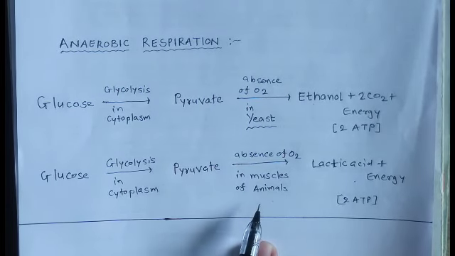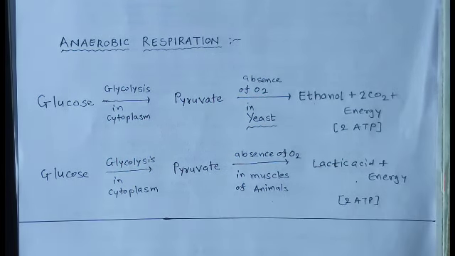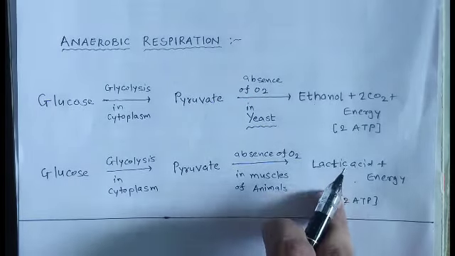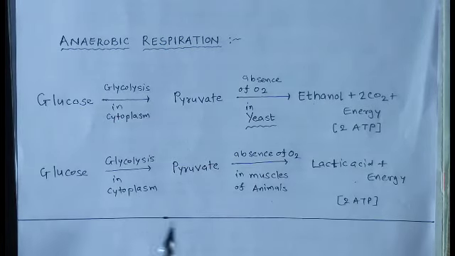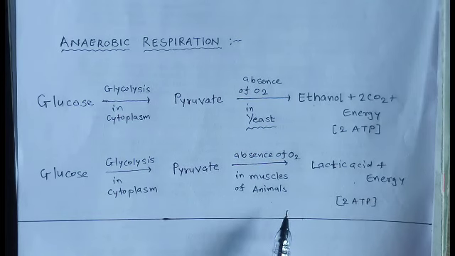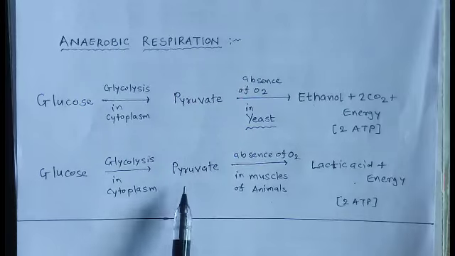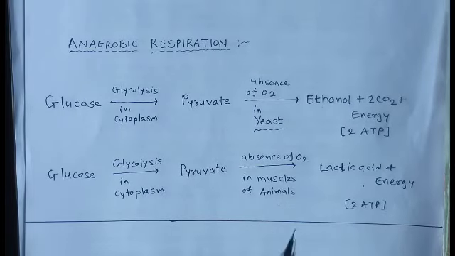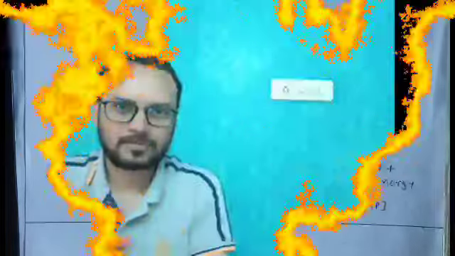While we are doing excessive work, our muscles are doing excessive work and they need more oxygen, but the oxygen supply is less to the muscle cells. During that process, lactic acid is produced. So this is anaerobic respiration which occurs in the muscles of animals. You must remember both of the equations for anaerobic respiration. This whole process is called anaerobic respiration as it occurs in the absence of oxygen. That's why it is called anaerobic respiration.